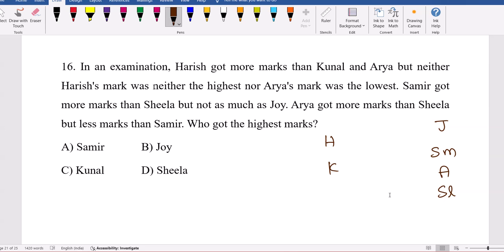Who got the highest? We can clearly go with option elimination. Arya got more than Sheila, so Sheila is not the highest. Harish is more than Kunal, so Kunal is not the highest. They said Samir got more marks than Sheila, but not as much as Joy, so Samir is not the highest. So Joy is the highest. Harish cannot be the highest, they clearly mentioned. Here we have to understand that Samir not as much as Joy means it's less than Joy.